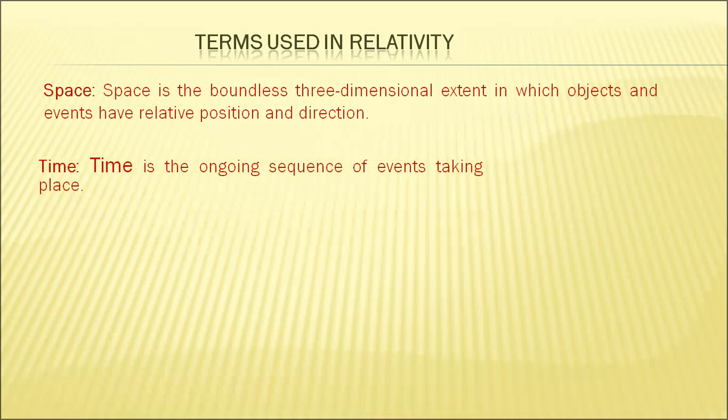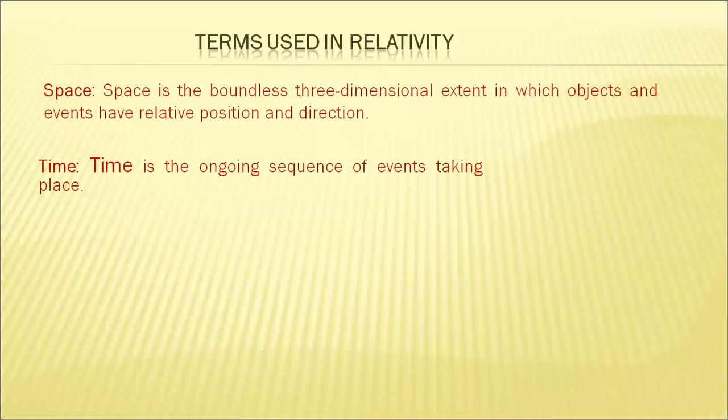And the time. Time is the ongoing sequence of events taking place. That is, if two objects are moving, one object is moving fast and another object is moving very slowly, then we need time to specify its position with respect to the time.